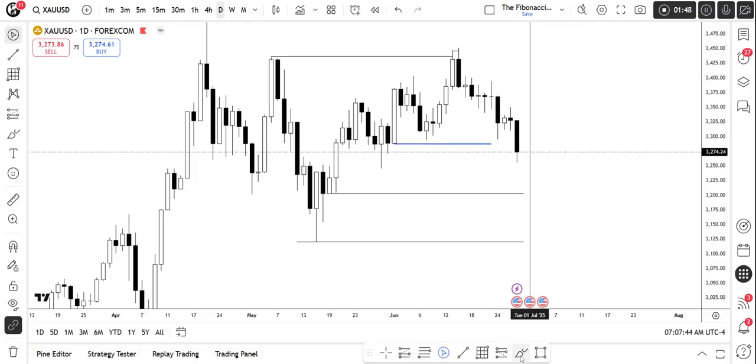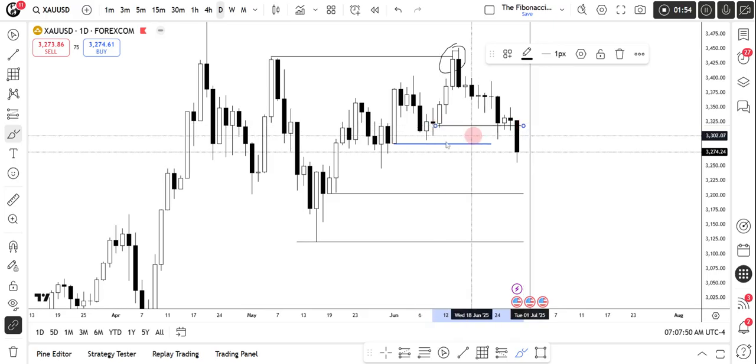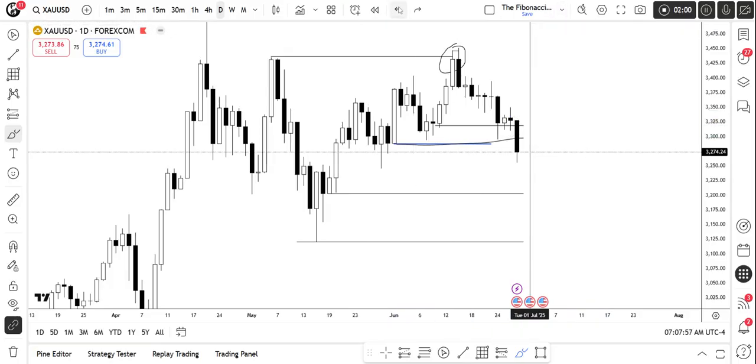If you see the daily time frame, we have swept out the monthly high, which is right over here, and we have also closed aggressively below this area. This is the weekly change in state of delivery, and this is the daily change in state of delivery. And also we can see the order block formation, which is right over here. The sweep of the fair value gap and then aggressive closing below. So this area we can mark out as the order block, and we can expect selling from this area.